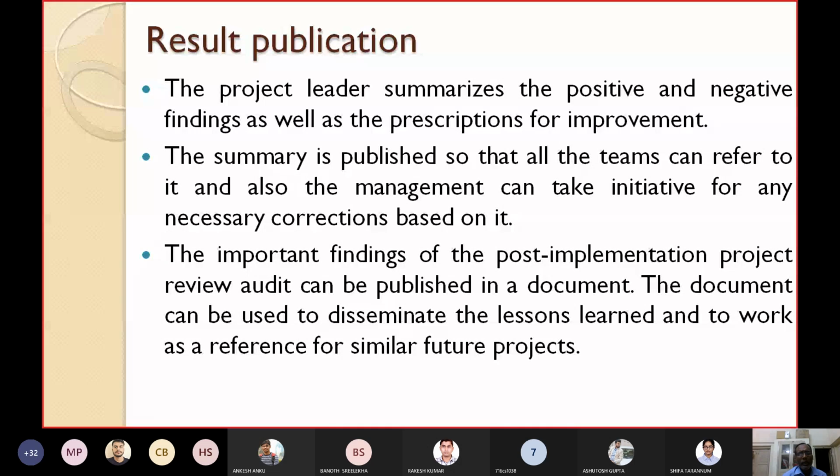Then the important findings of the post-implementation project review audit can be published in a document. So you have already carried out the post-implementation review. What are the findings of the post-implementation review? That can also be published in a document. The important findings of the post-implementation project review audit can be published in a document. The document can be used to disseminate the lessons learned and to work as a reference for similar future projects.